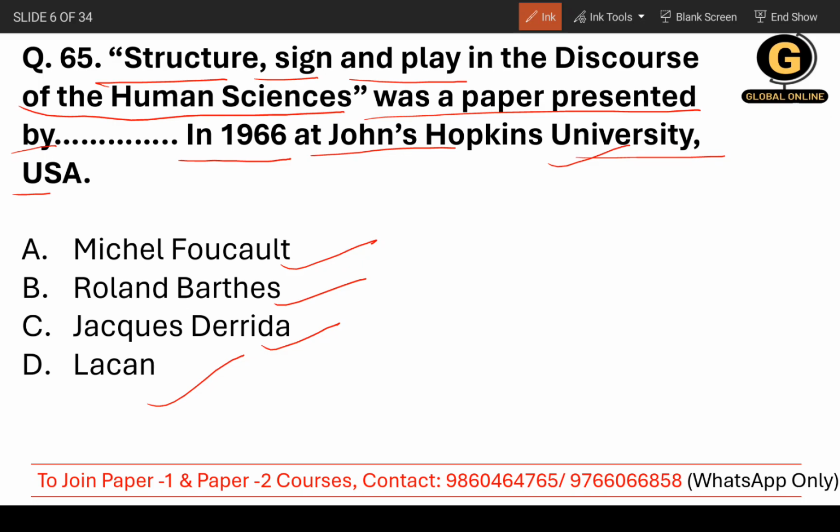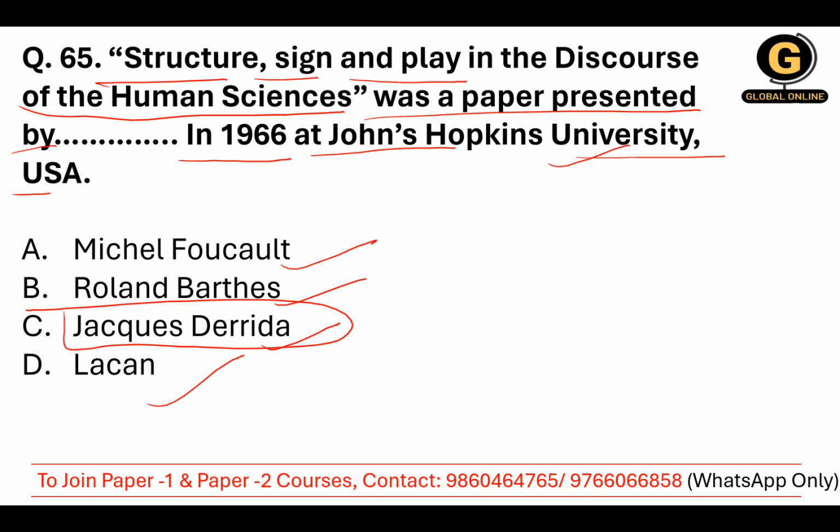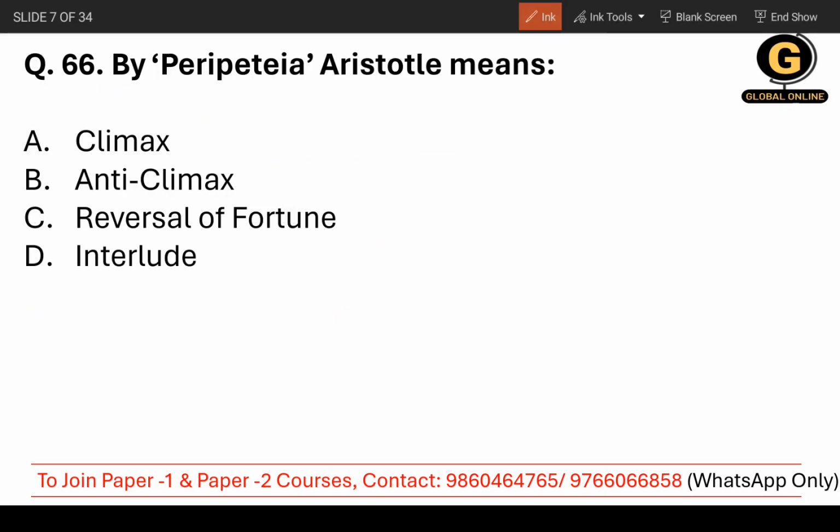So from that you can get the idea of who wrote or presented this particular paper. Okay. So here you can see the correct answer is Jacques Derrida. Now moving on to question number 66. By peripeteia, Aristotle means what?